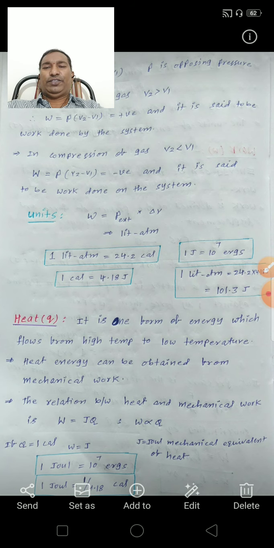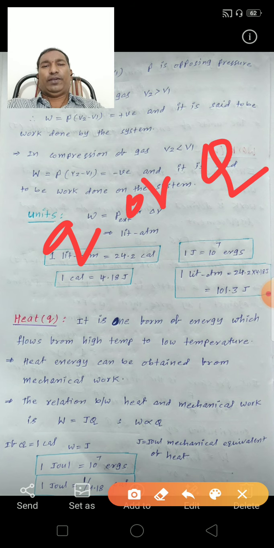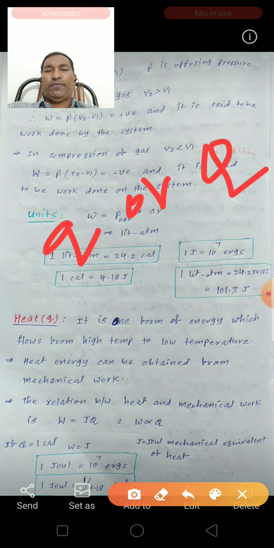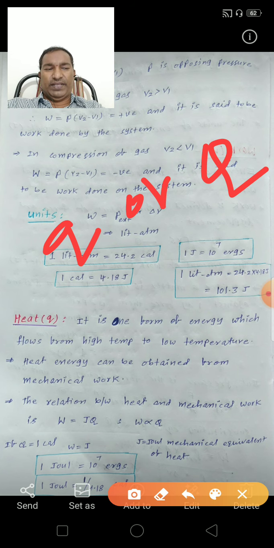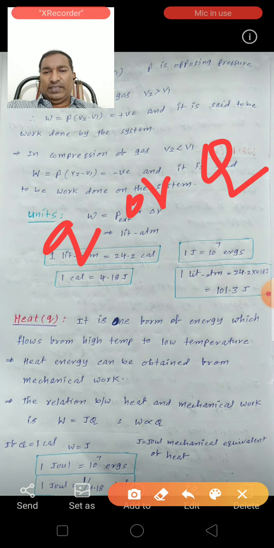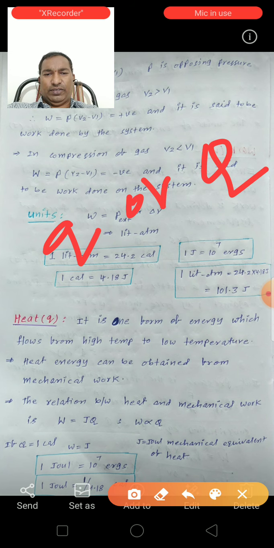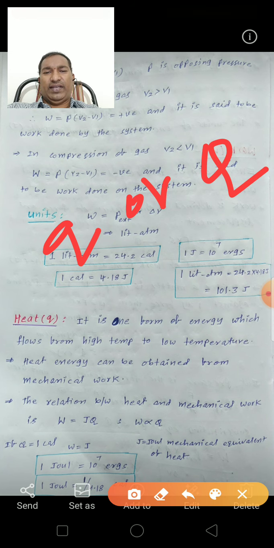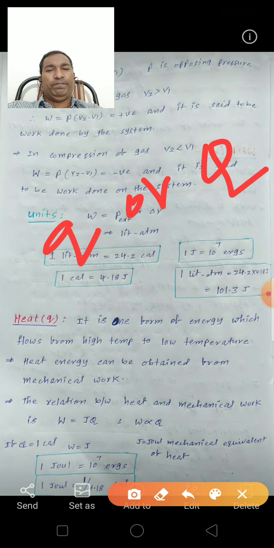It is denoted by small q or capital Q. Heat energy can be obtained from mechanical work. So from work we can get heat, and from heat we can get work.